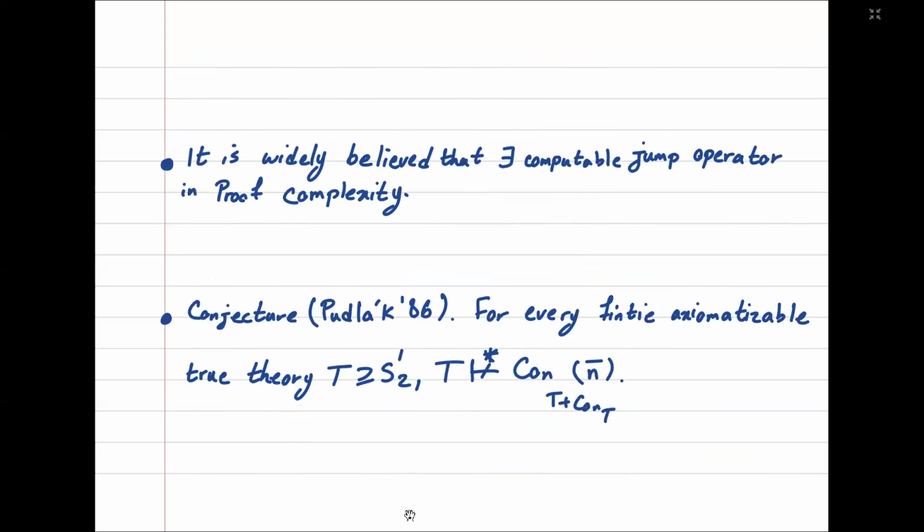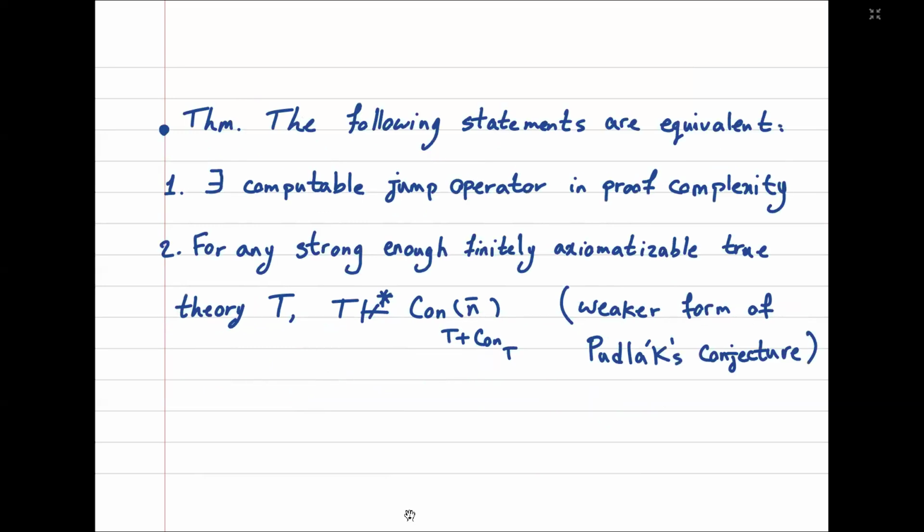Finally, we looked at the general theory of jump operators. It is widely believed that computable jump operators in proof complexity should exist. On the other hand, Pudlak conjectured that for every finitely axiomatizable true theory T that extends S12, T cannot efficiently prove finite consistency of T plus Con T. And we prove several statements in this regard are equivalent, including the following ones.